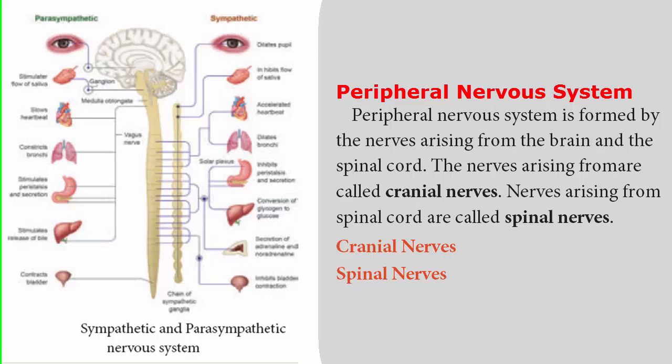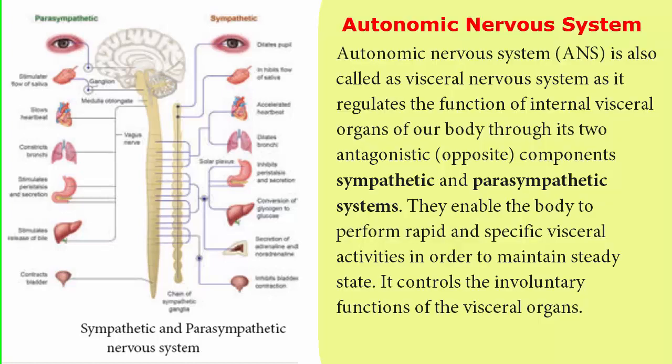Finally, coming to the autonomic nervous system or ANS. This is also called the visceral nervous system. It controls the internal organs and the involuntary functions with the help of two types of systems, that is sympathetic and parasympathetic system. This is all about the human nervous system.